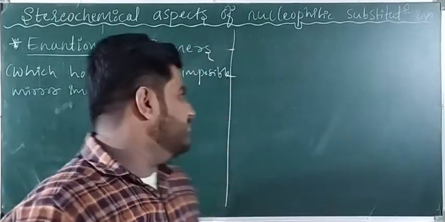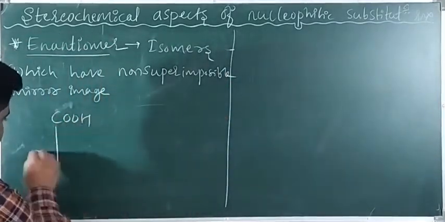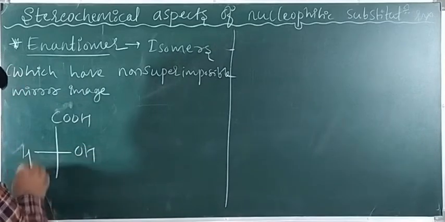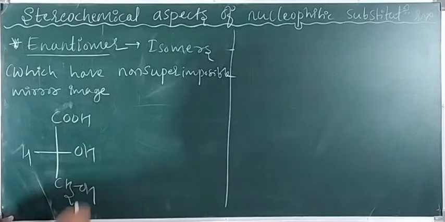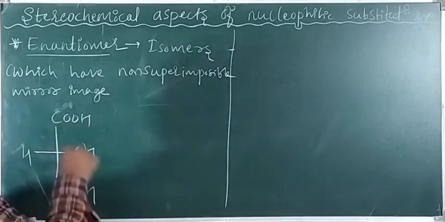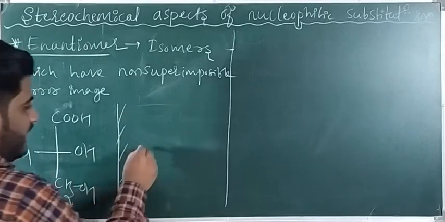So you can take an example. This is our lactic acid. When we apply a mirror here, what do we get? This one.